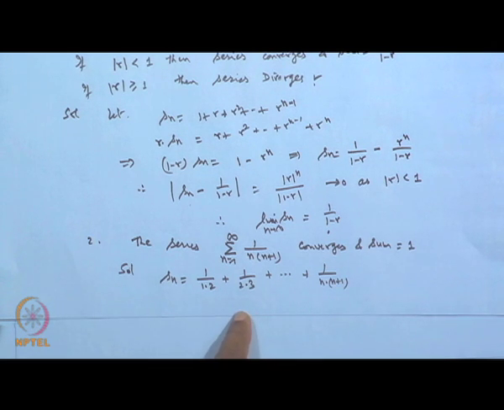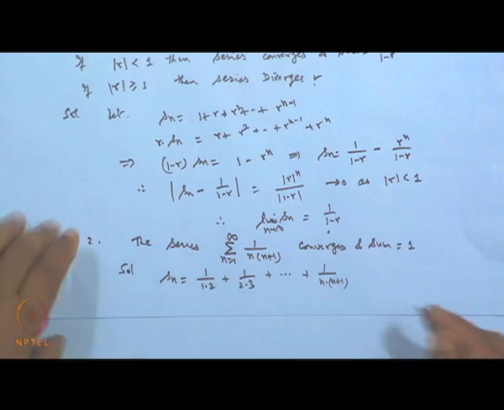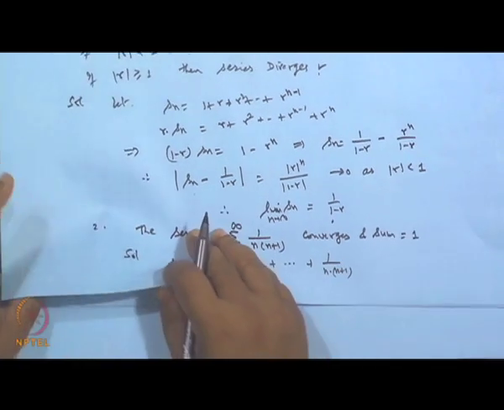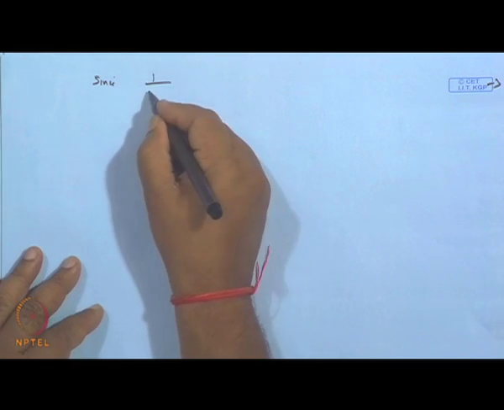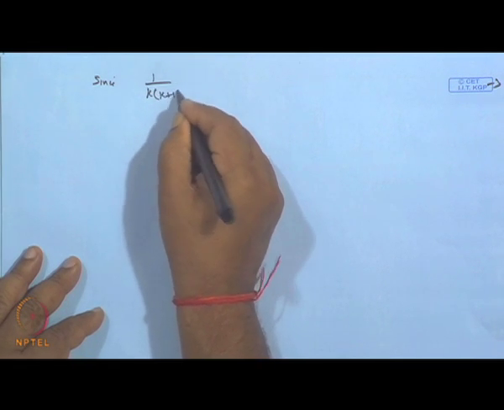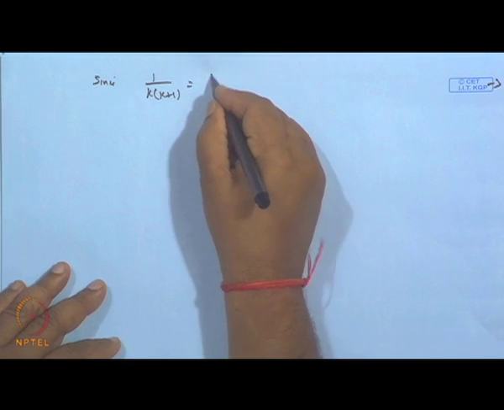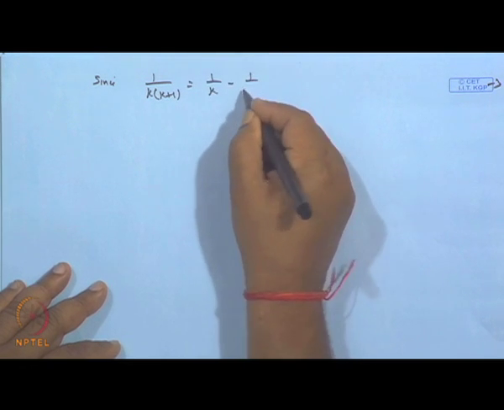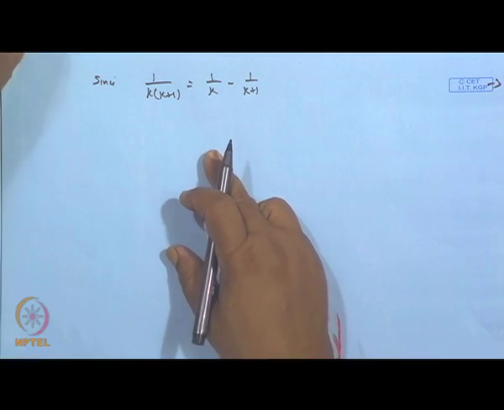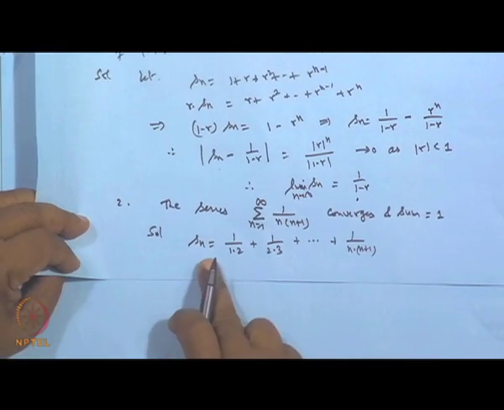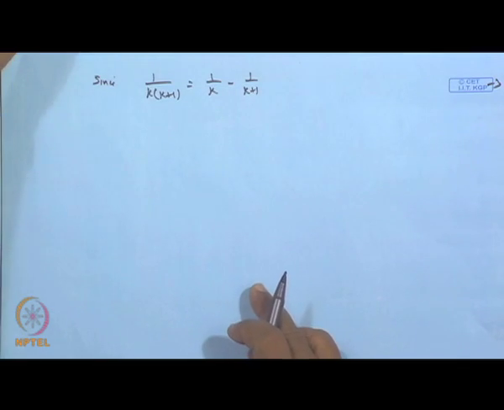So we can write it in the form: since 1 over k into k plus 1, we can break up and put it in the form of 1 over k minus 1 over k plus 1.